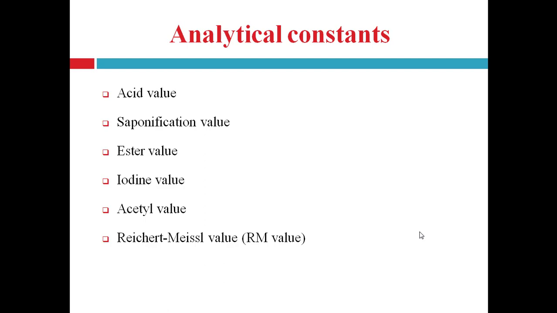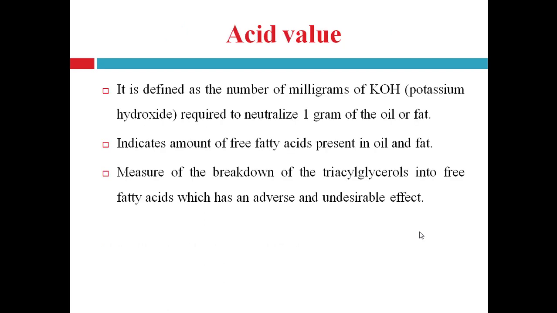Those reactions are also involved in the determination of these analytical constants, and these constants help to determine the quality of fats and oils. The constants used are acid value, saponification value, ester value, iodine value, acetyl value, and Reichert-Meissl value, that is RM value. Mainly these constants are used.